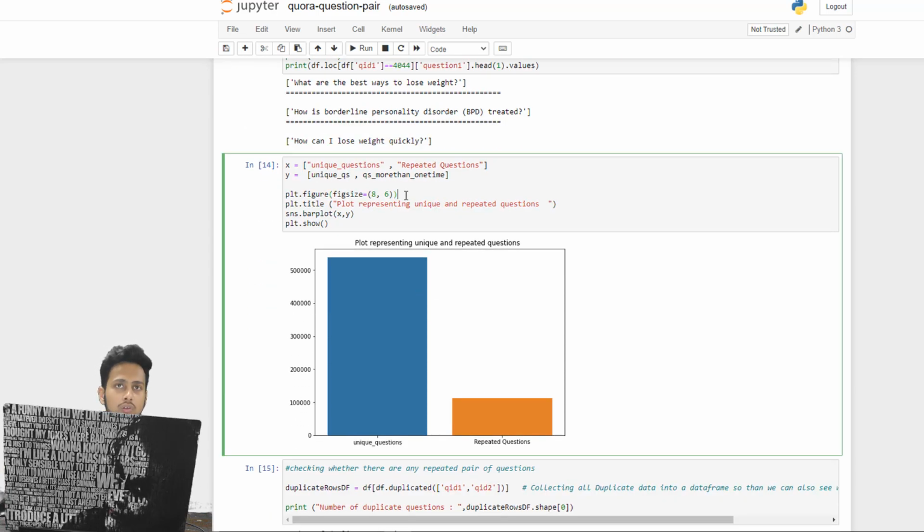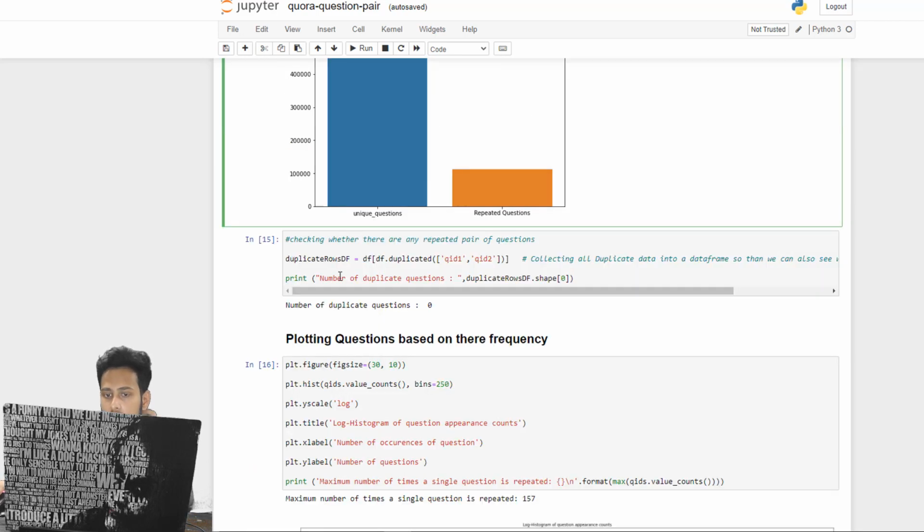And then we are also doing some exploratory data analysis, plotting unique questions as well as repeated questions. The unique questions count is pretty high, and repeated questions is pretty low, so it is good enough, because we don't want repeated questions multiple times, and the same with unique questions. This is going to create mass confusion. That is why we are checking this also.